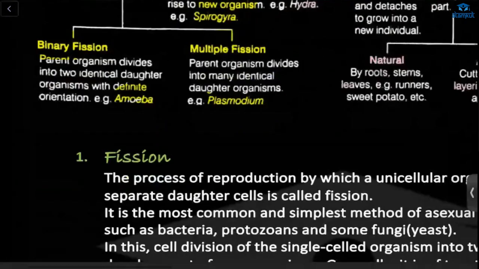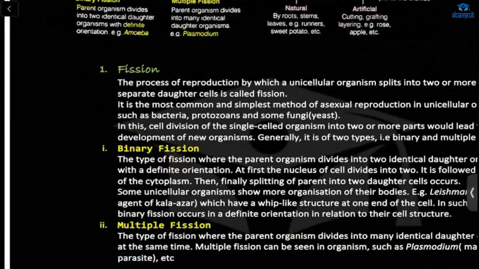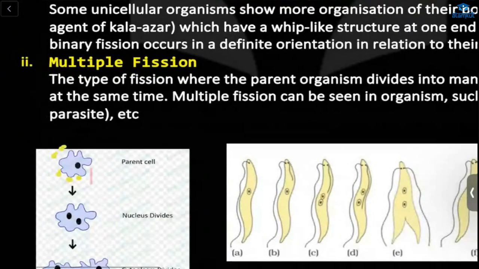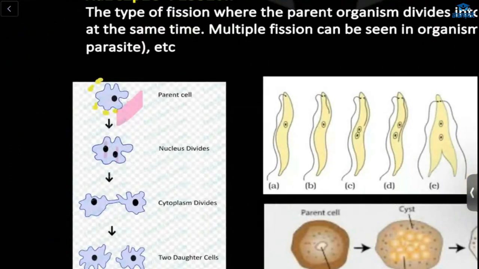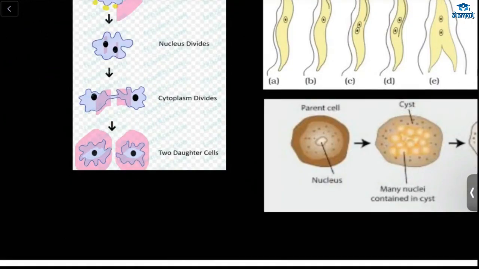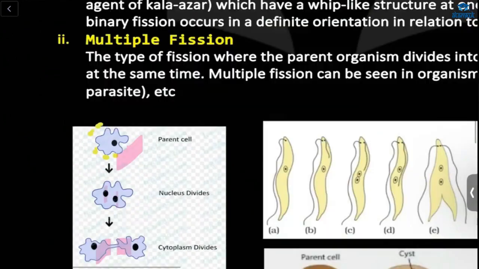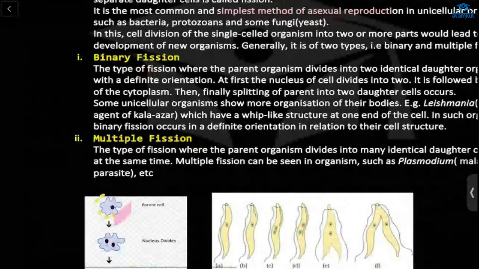Now let's go into the detail. First one is fission. This is the simplest mode of asexual reproduction. Here you can see the parent cell. Then the nucleus will divide, and after that the cytoplasm will divide, and then we have two daughter cells, and these will grow into two new individuals. This is called binary fission. This happens in the amoeba.